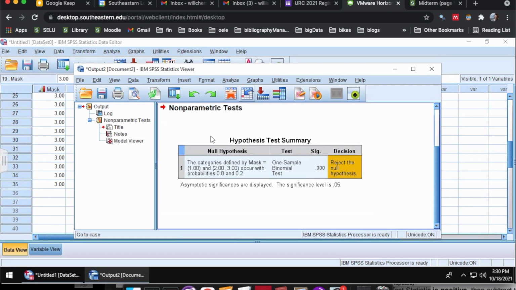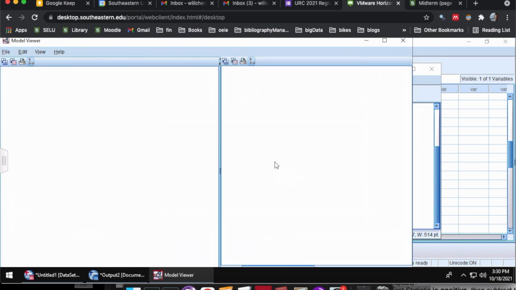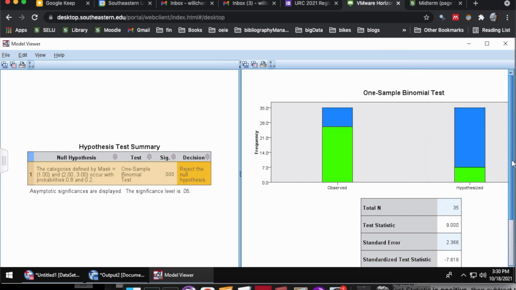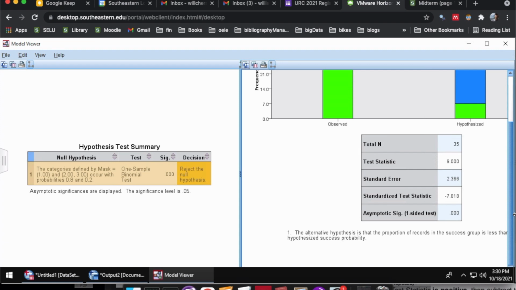We'll get this sort of default output, but what we need is to double click on it, because remember, you can't trust software. SPSS is going to give you some results, so we want to use our flowchart to make sure that we're interpreting things correctly. Here I have a standardized test statistic of -7.8, and an asymptotic sig one-sided test of 0.000.